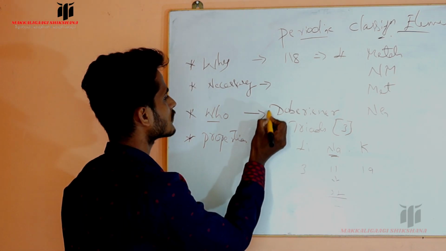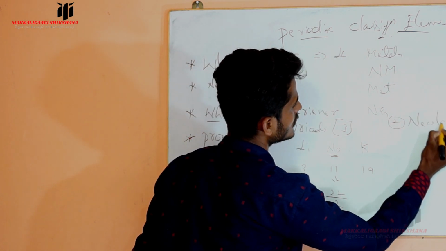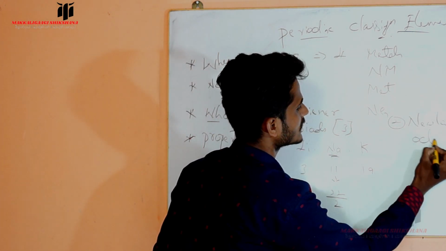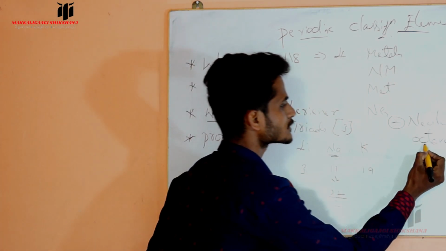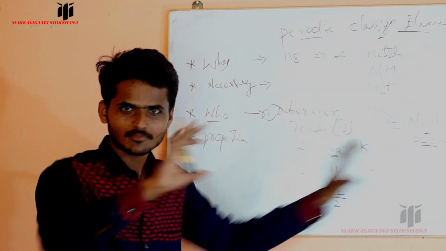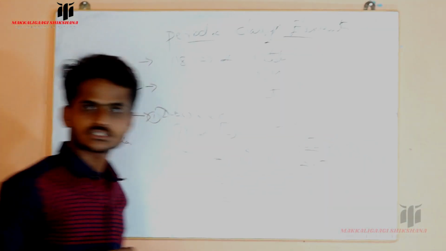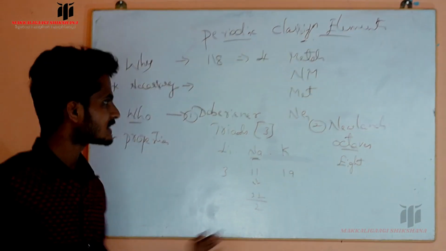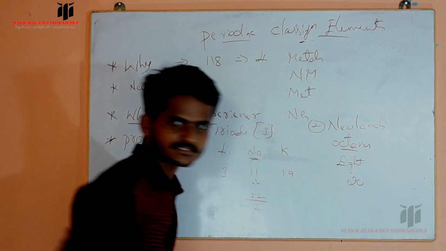Second scientist who classified the elements is Newlands. It is called Newlands' law of octaves. Here octaves means 8. Newlands classified all the elements in a group of 8 elements, and also he arranged the elements in the increasing order of atomic mass only, but this law is applicable only up to 20 elements, that is calcium.